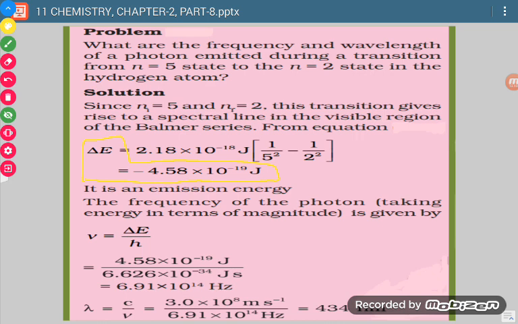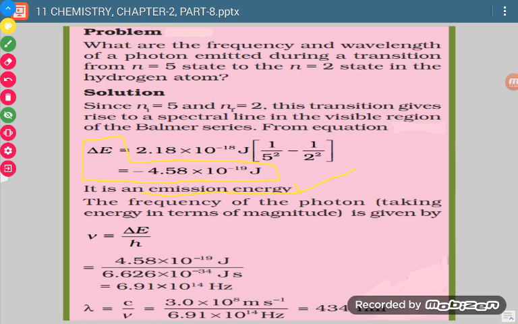Now since it is negative, when we have to take the energy value, we will be taking only the numerical value. Negative and positive mean nothing for calculation. It only means whether the energy is absorbed or emitted. Since it is negative, it is emitted. This energy was given out. This is emission energy.